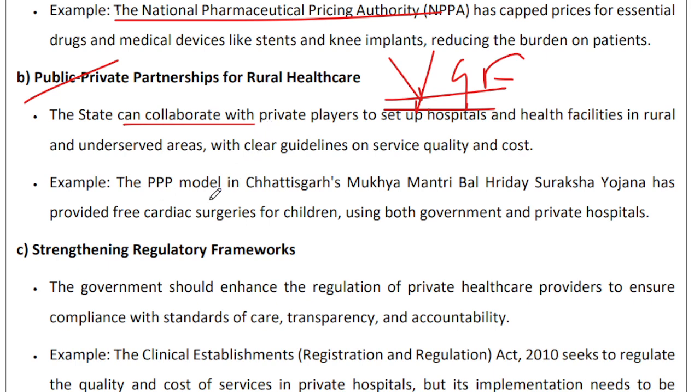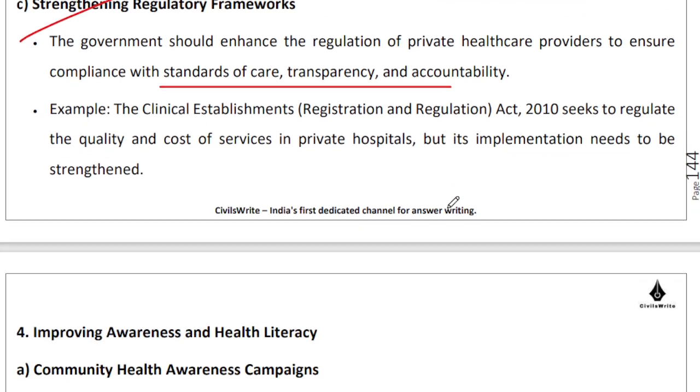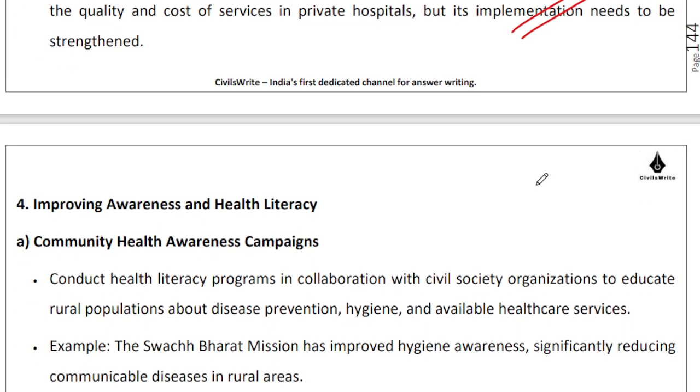For instance, there's a PPP model in Chhattisgarh's Mukhyamantri Bal Hriday Suraksha Yojana. It's providing free cardiac surgeries for children, apparently. You can strengthen the regulatory framework around standards of care, transparency, and accountability. There is already a Clinical Establishment Registration and Regulation Act of 2010. We can think in terms of better implementation of this particular law.